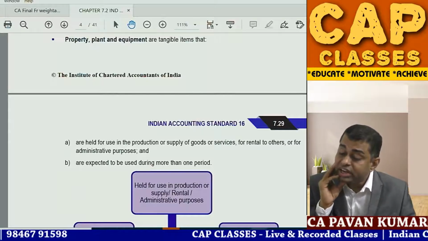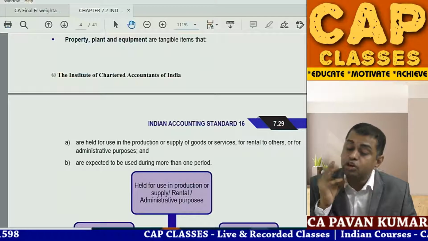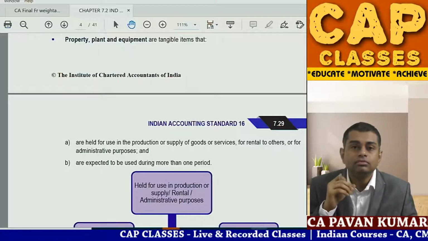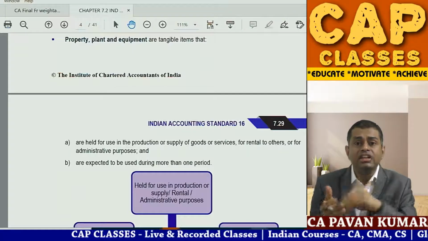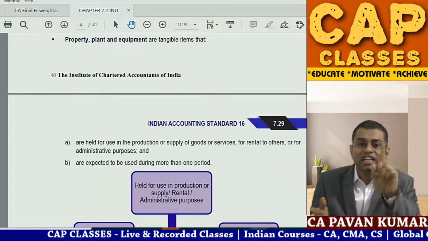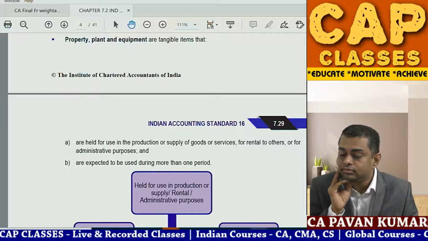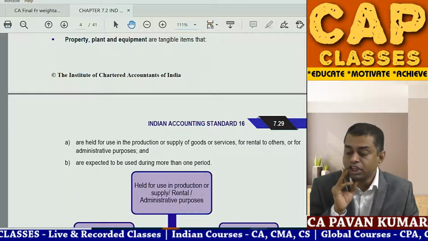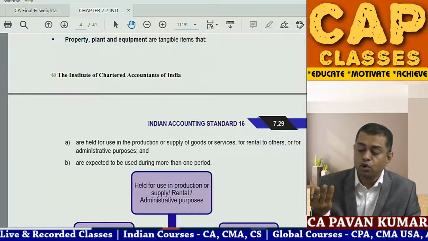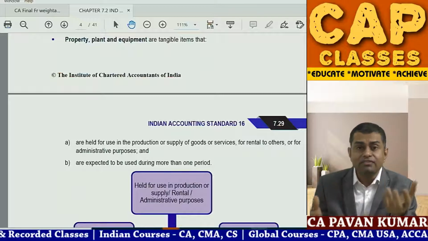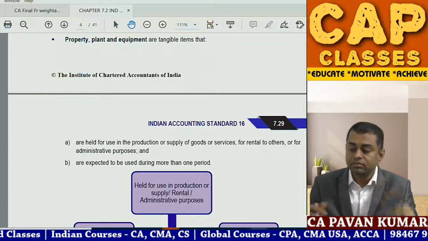In case of exchange, we are taking fair value of asset given. Then how should we recognize the difference between fair value and book value? Profit. 2 lakh rupees book value asset, fair value 3 lakhs. I have exchanged it for 3 lakhs. That means I sold the asset at 1 lakh profit, no? Book value of your old asset is 2 lakhs. You exchanged it at a fair value of 3 lakhs. That means effectively you sold it at 1 lakh profit. That is what I am explaining now.